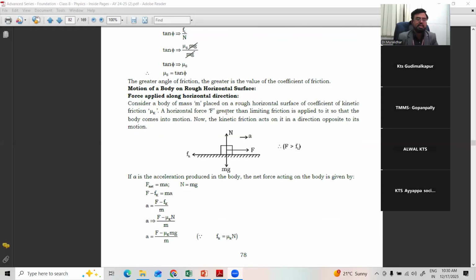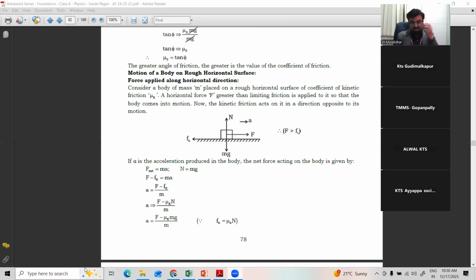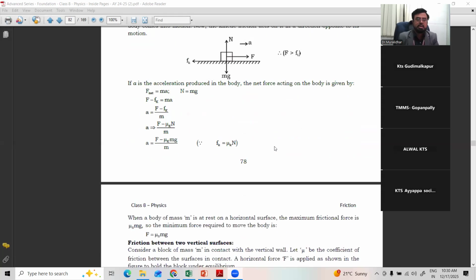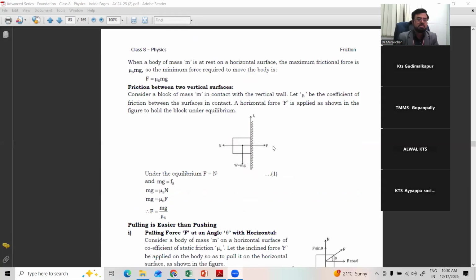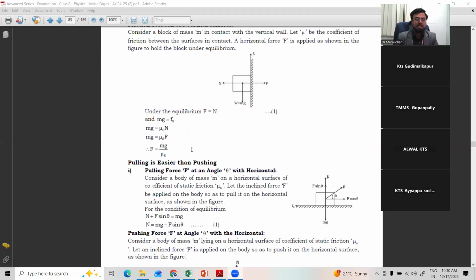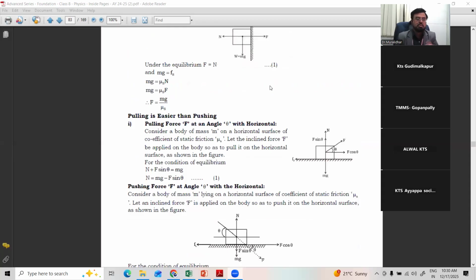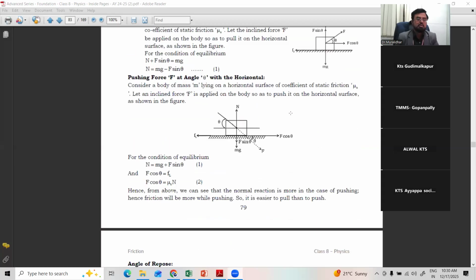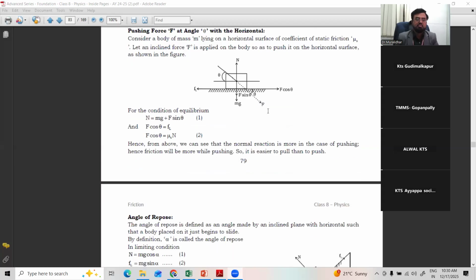The remaining we will continue in the next class, with some more mathematical derivations like motion of the body on a rough surface and motion of the body on a smooth surface. Friction between two vertical surfaces: not only horizontal or inclined, even on a vertical surface the force will act. Then why pulling is easier than pushing, we can see mathematically also: pushing force at an angle of theta.